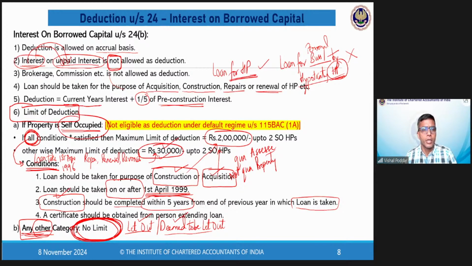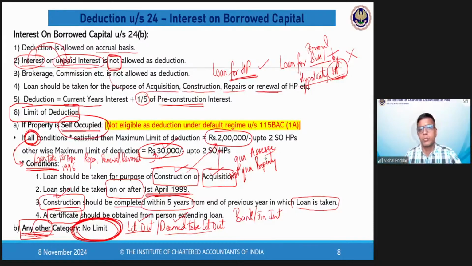And the last condition is that there should be a certificate that you have taken this loan from the person who is extending the loan. So I will write over here, bank or financial institution. Now practically every bank gives this. They give you every year the loan repayment certificate, which shows the breakup of principal and interest. That is sufficient for this condition. Now again in the exam, it may happen that except the first condition of purchase and construction, nothing is mentioned for the other three conditions. Again, we assume that the other conditions are satisfied, meaning you are eligible for the higher limit. I hope this is clear to all.